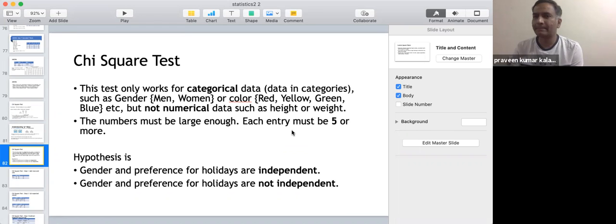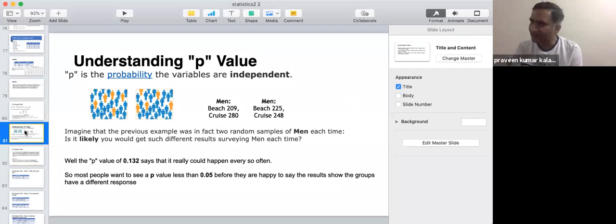When you say that p is 0.13, it's like 13%. That's how you translate it. Correct. Typically, when you don't mention any standard value of p, you consider p to be 0.05, as we discussed earlier. You want at least 95% confidence that it is falling under that particular extreme category.